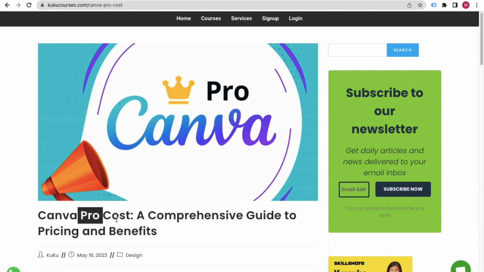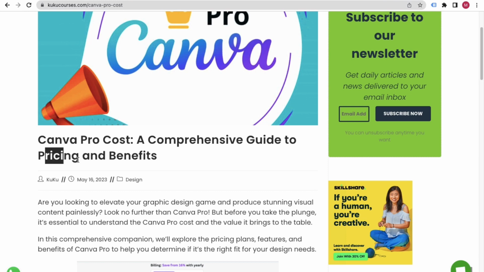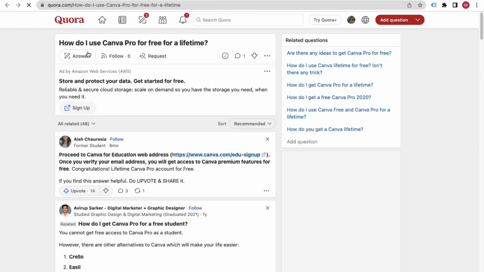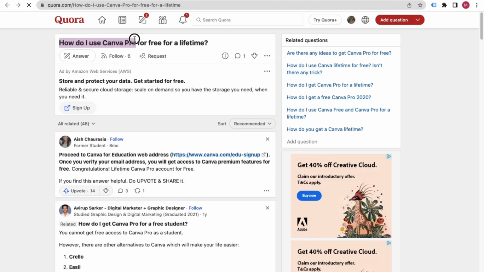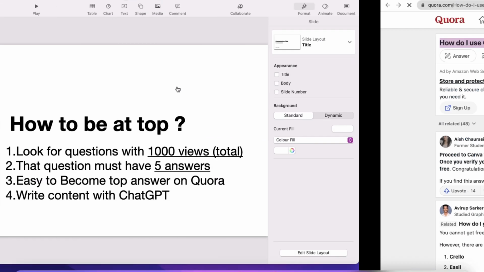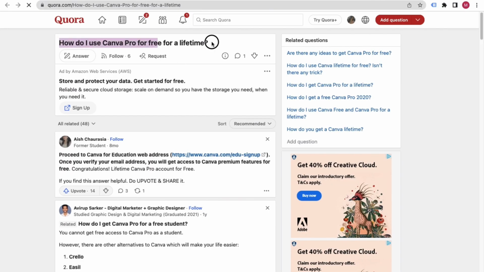That means it is somehow related to Canva pricing and benefits. But here people are asking how they can get Canva Pro for free for lifetime, right? They want the Pro plan for free for lifetime.